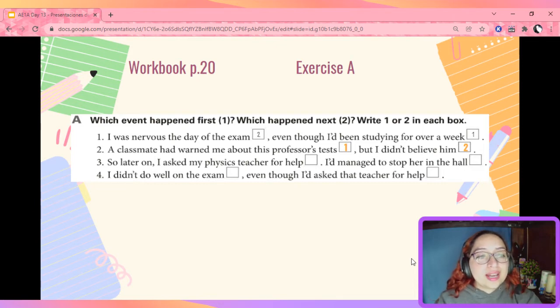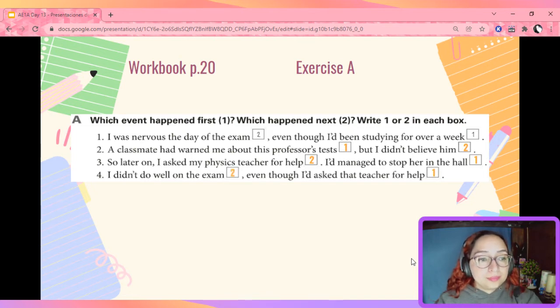Okay, let's go ahead and check. I asked my friend for help. I stopped her in the hall. In this case, what happened first was that I stopped my teacher in the hall, and then I asked for help. 4. I didn't do well on the exam, even though I had asked the teacher for help. Here, of course, the first thing that happened was that I asked for help, but I didn't do well on my exam.